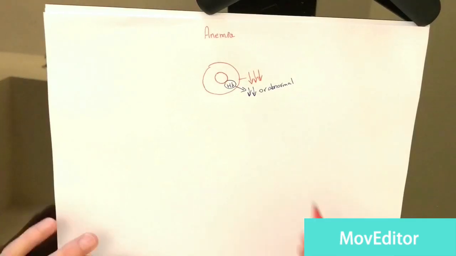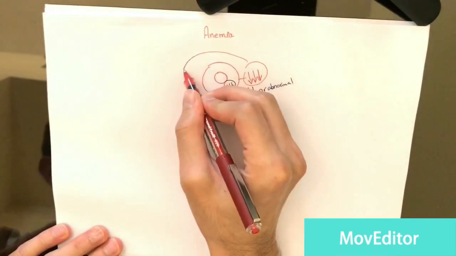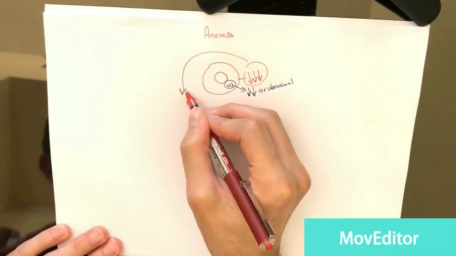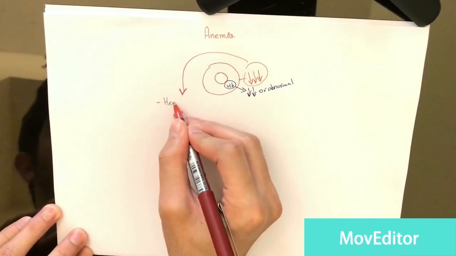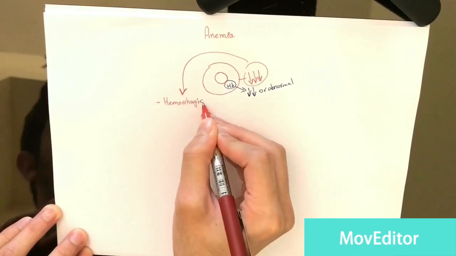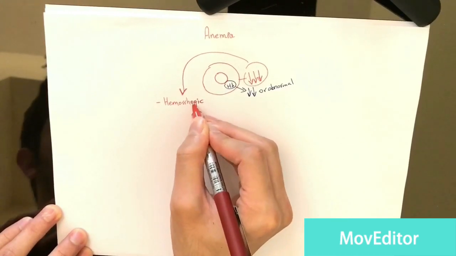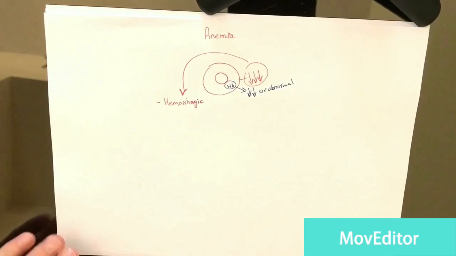Okay? So first we'll talk about the causes that will lead to a decreased amount of red blood cells, and they are very easy. First you have hemorrhagic anemia. Hemorrhagic anemia is when you have bleeding. For example, let's say someone got into a car accident and a big artery was ruptured and he started bleeding very profusely, so he will have sudden hemorrhage, which will lead to hemorrhagic anemia.